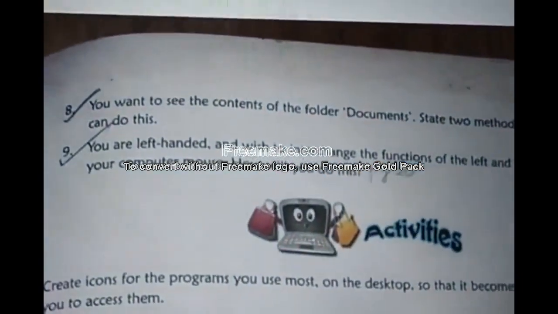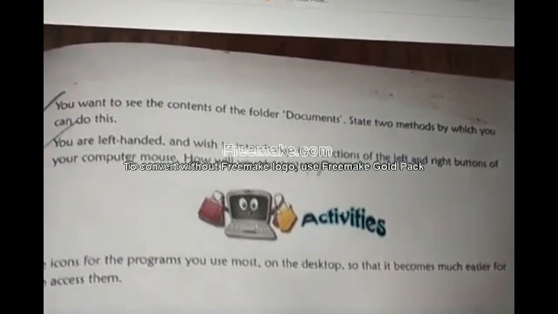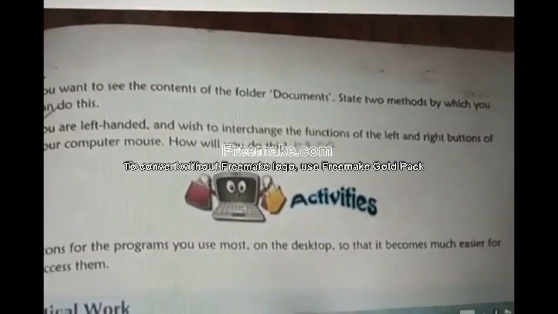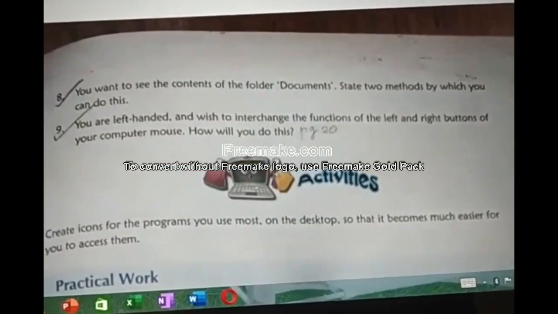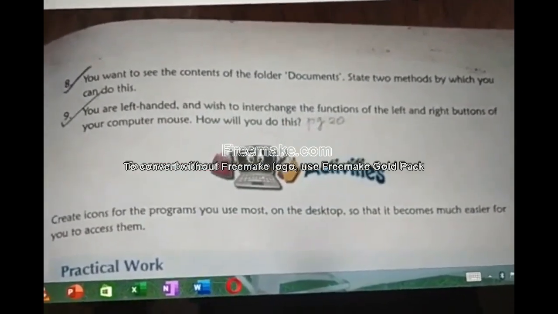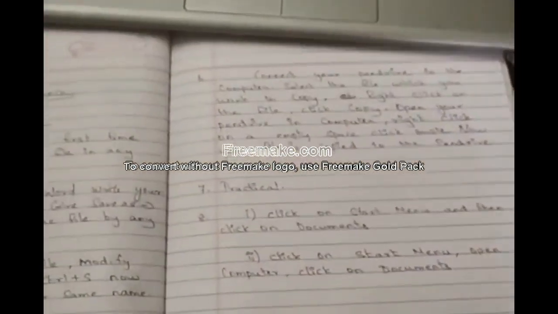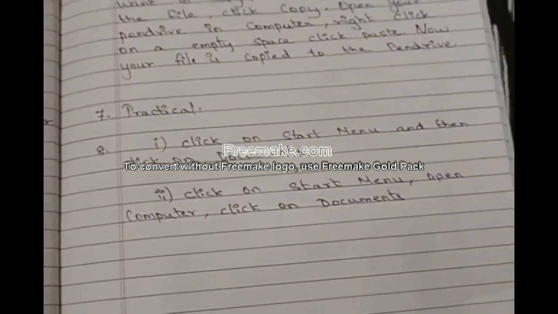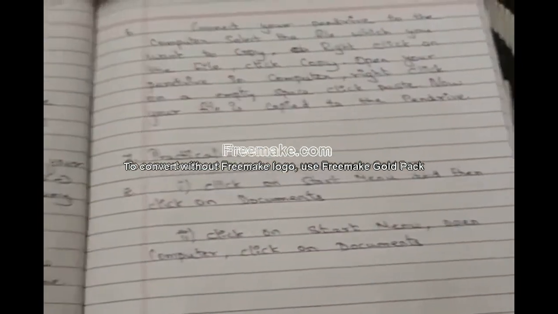Eighth question. You want to see the contents inside the folder documents. State any two methods by which you can do this. There is something called documents in your computer, and you want to see what is inside it. So what are the two options? That is the question.